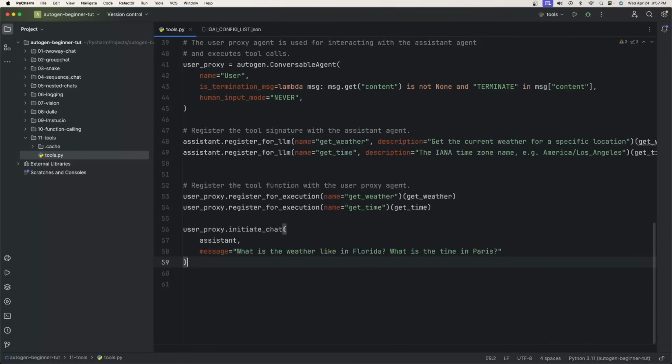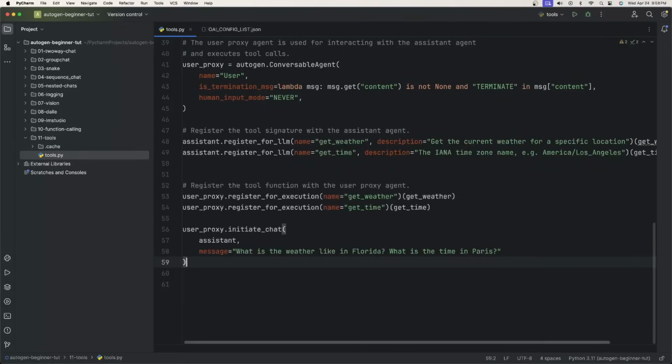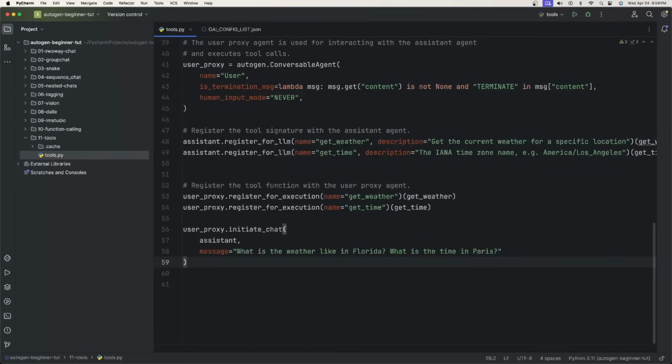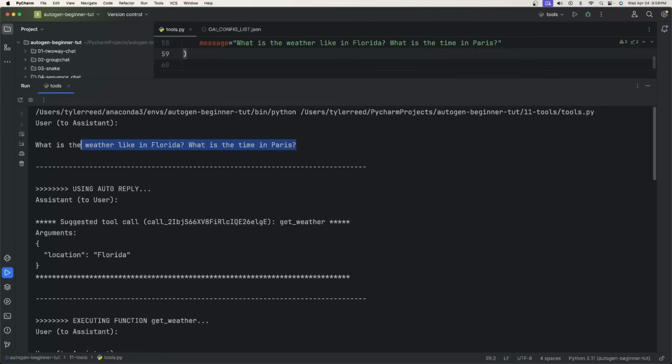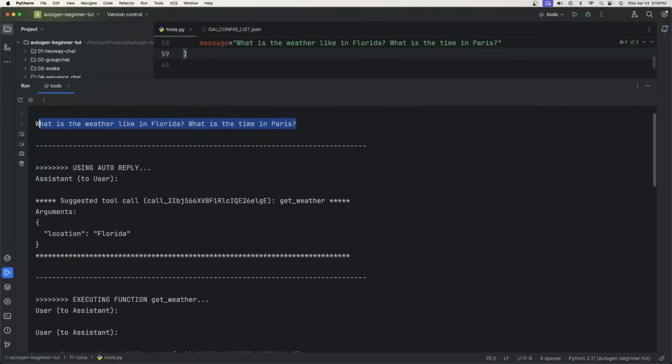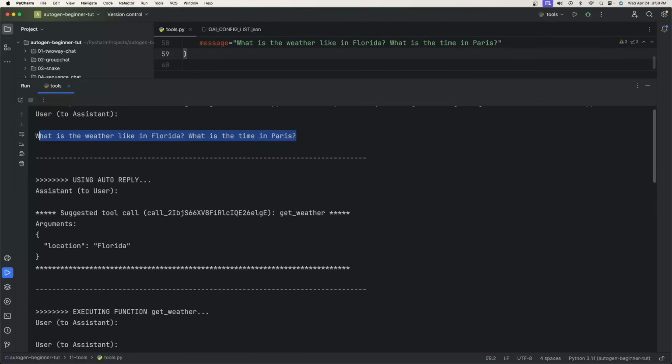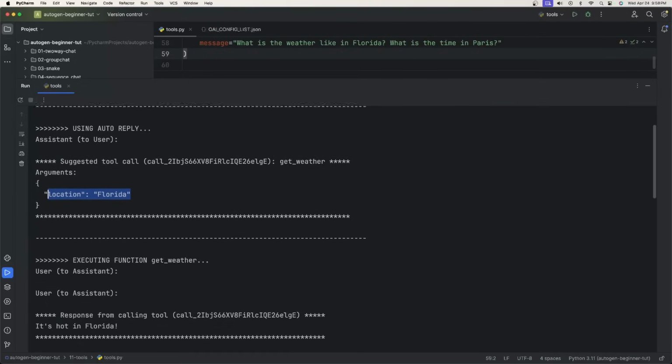But now what I want to do is give it two questions. I want to say, what is the weather like in Florida? And this time, what is the time in Paris? So when we run this, it should execute both of the tools that we gave it. Let's see if it does. Okay, so here's the prompt. The first suggested tool call was get weather, and the parameter was location is Florida.